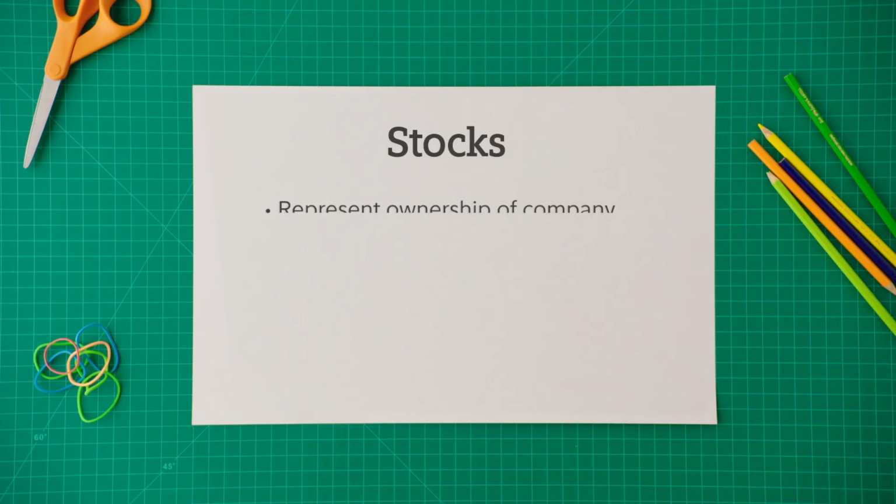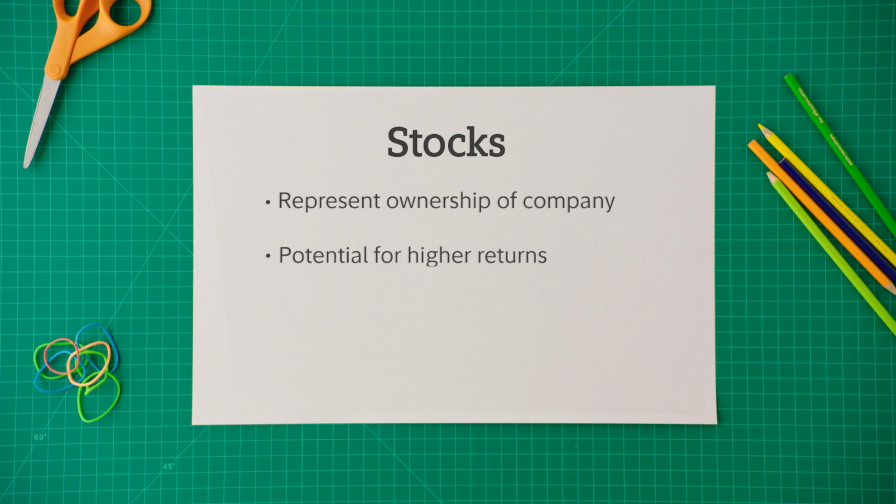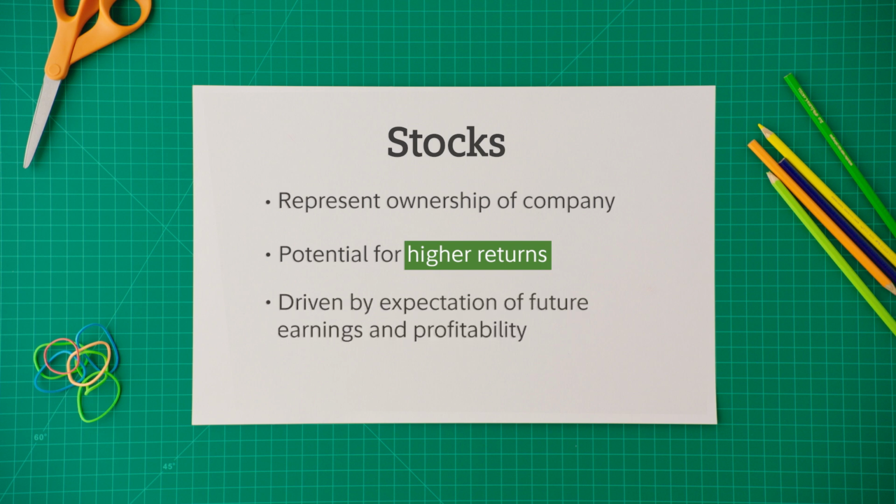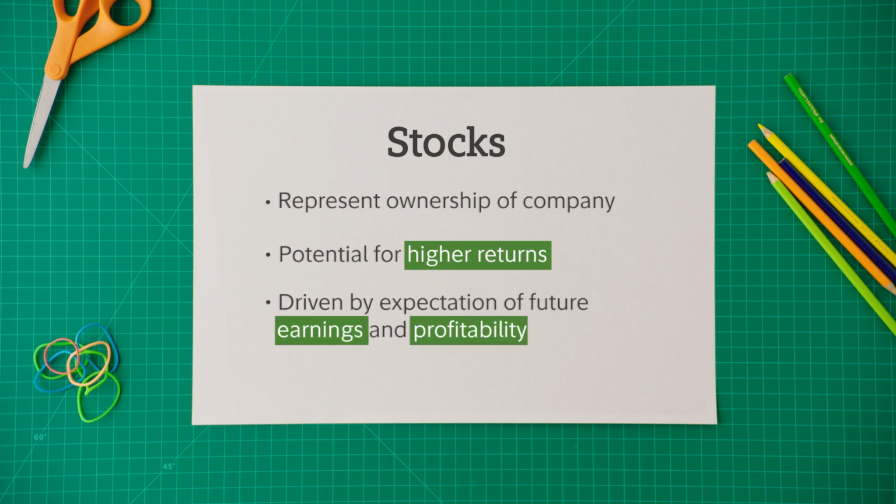Let's start with some of the more common building blocks of a portfolio. First up, stocks. They represent ownership in a company and offer the potential for high returns. But it's important to remember that prices can fluctuate, rising or falling sharply in the short term. A company's stock price is generally driven by the expectation of its future earnings and profitability. When investing in stocks, it's helpful to have a long-term outlook, tolerance for ups and downs, and do research into